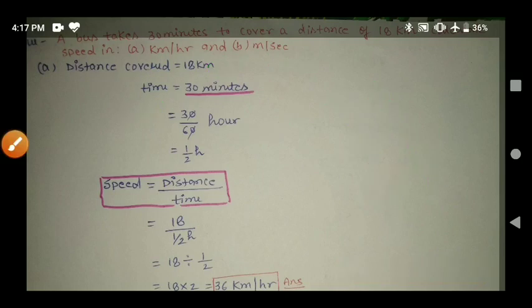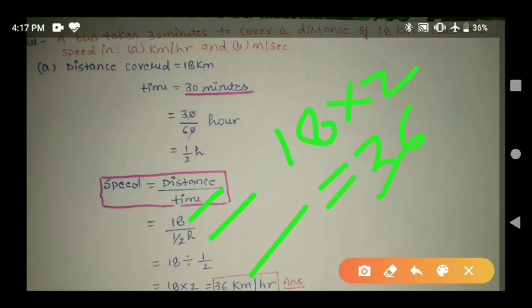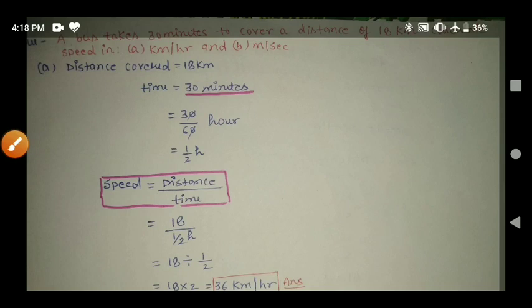Next, here we have formula, speed is equal to distance upon time. So distance is 18 km, and time is half an hour. 18 divided by half an hour, so we can write it as 18 into 2. Finally we'll get 36 km per hour. On the place of division sign, if we write multiply, we write the reciprocal of 1 by 2, which means 2. So this is the answer, 36 km per hour. This is the answer of the first part, speed in kilometer per hour.